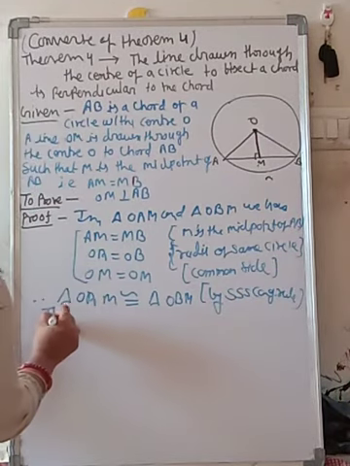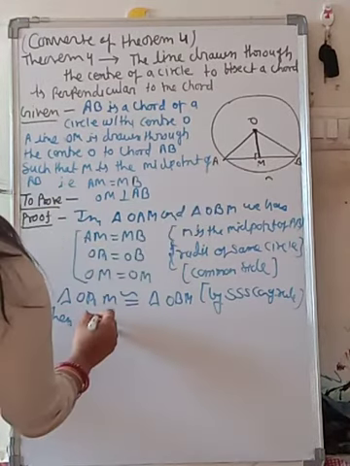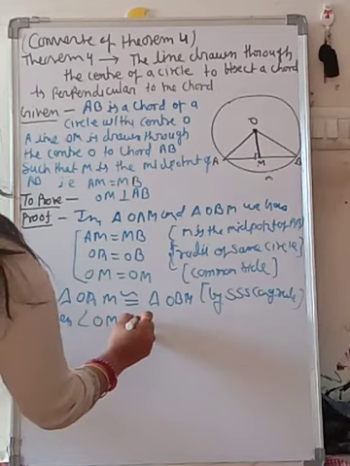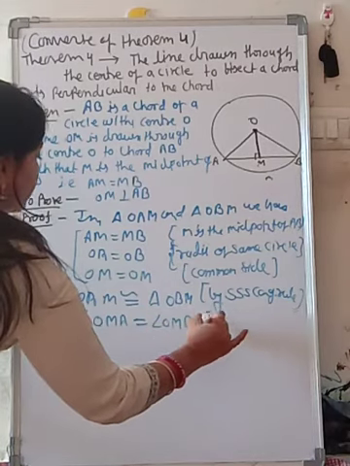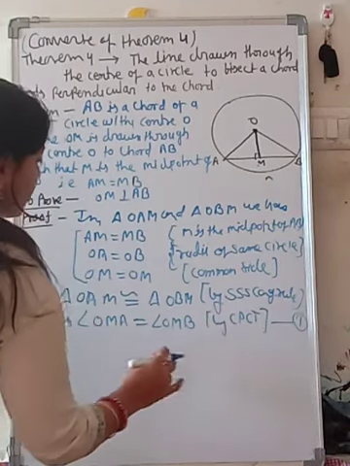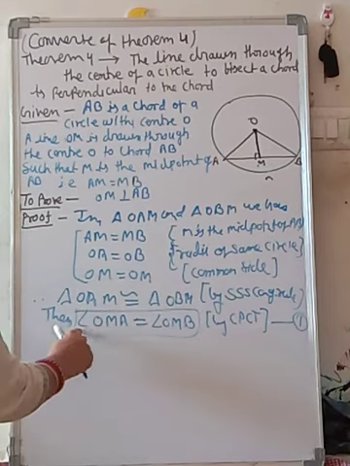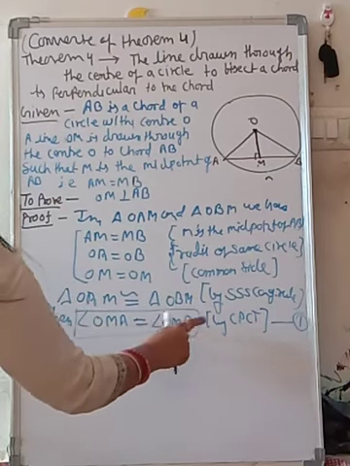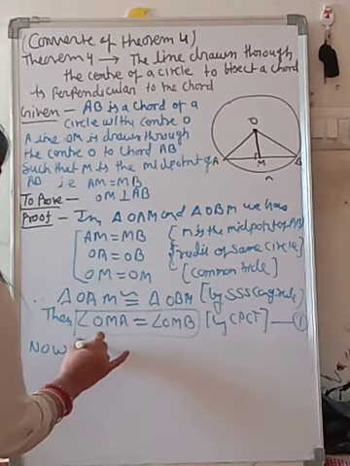Then angle OMA is equal to angle OMB by CPCT. Write down here that this statement will be equation 1: angle OMA is equal to angle OMB. Now you already know AB is a straight line.